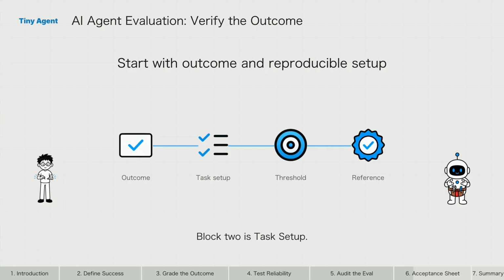Block 2 is task setup. Record the input, tools, permissions, starting state, important constraints, and a reference solution. This makes the task reproducible and exposes whether the environment itself creates noise.